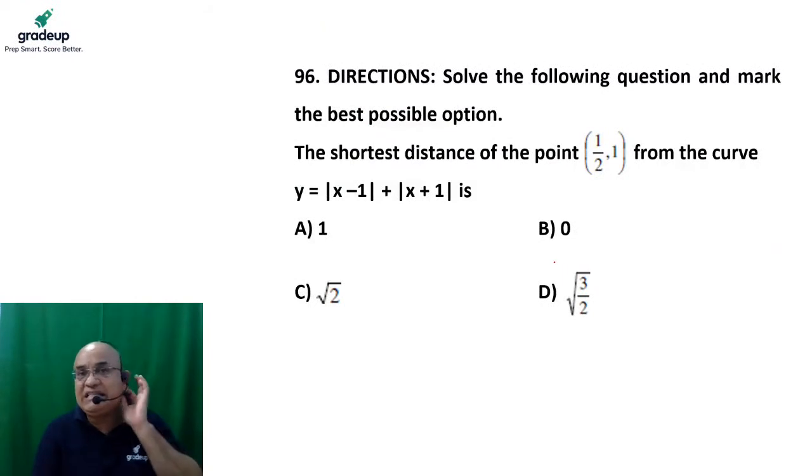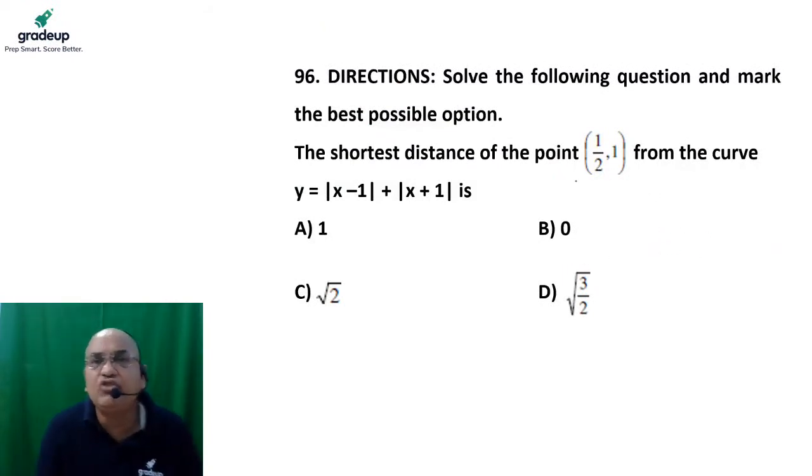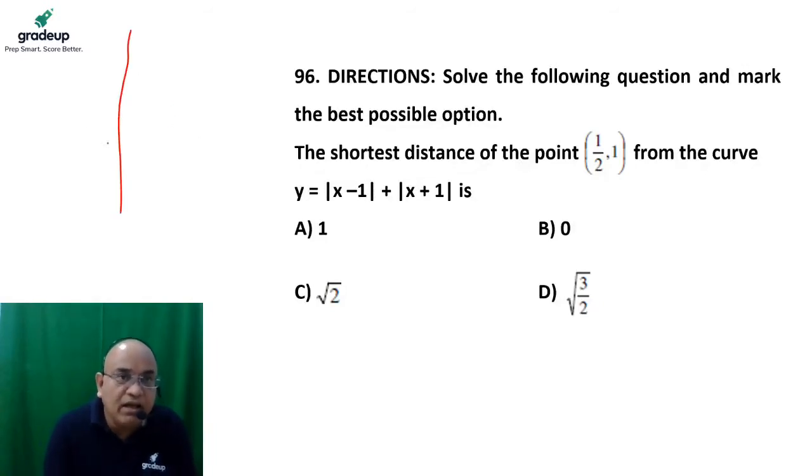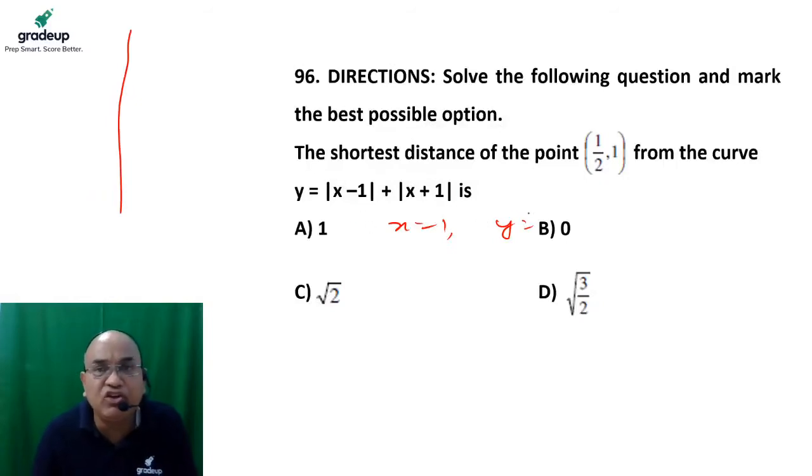The shortest distance of the point 1/2 comma 1 from the curve. Okay. First of all, I would like to make the graph of this curve. If I put x equal to 1, then the maximum value of this function would be 2.